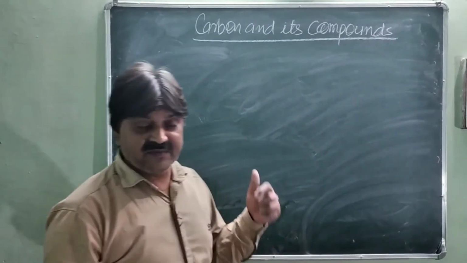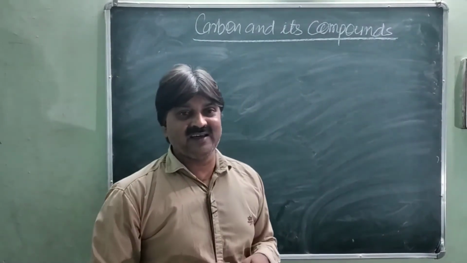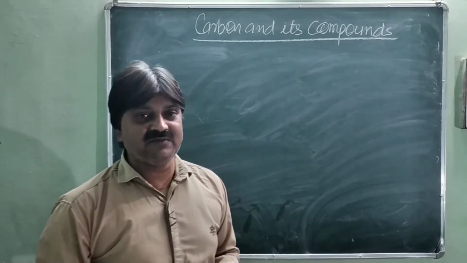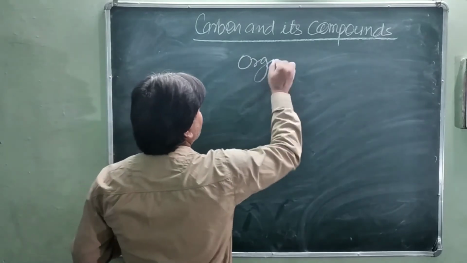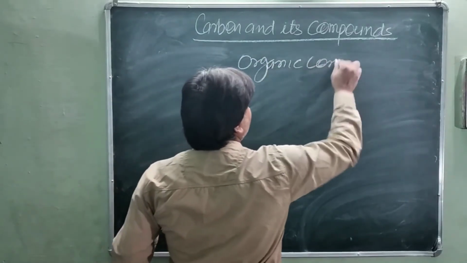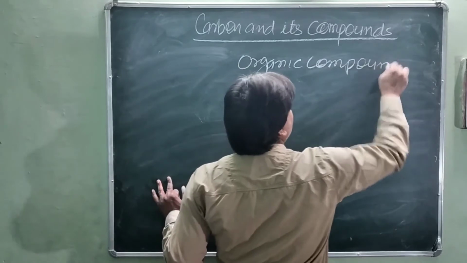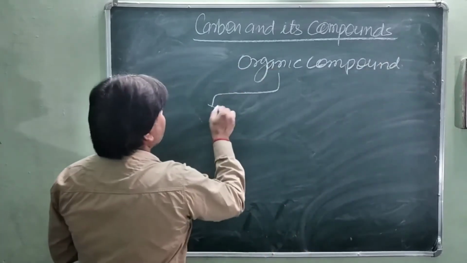I am not going into a detailed classification of organic compounds, as CBSE has already reduced your syllabus.